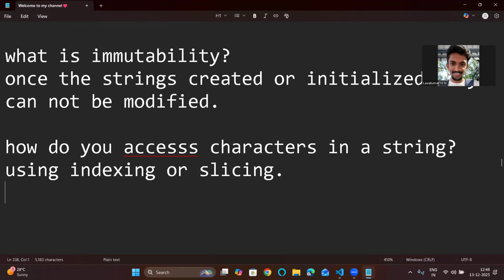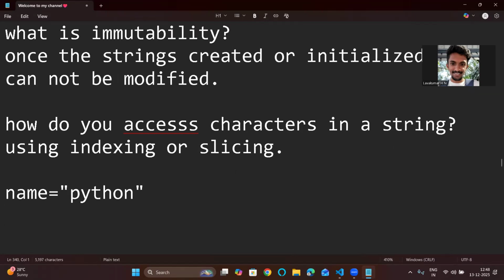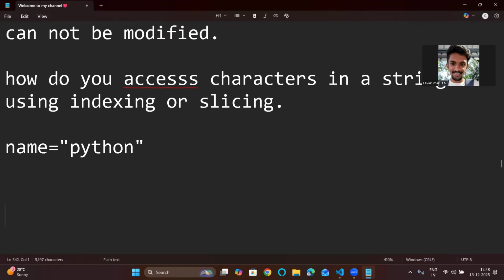Basically, what is string indexing or list indexing? A string is a collection of characters, so it will have indexing. Let's take name equal to Python. For this, the index values start with 0. See here, for P it will be 0, then y is 1, 2, 3, 4, 5. These are the index values. Using these index values, you can access the characters.